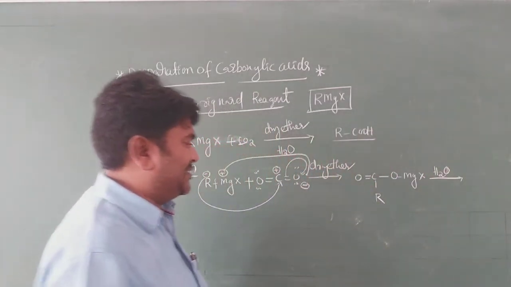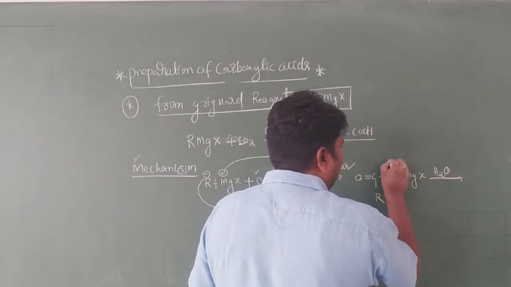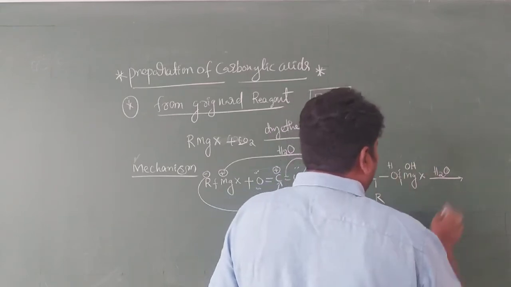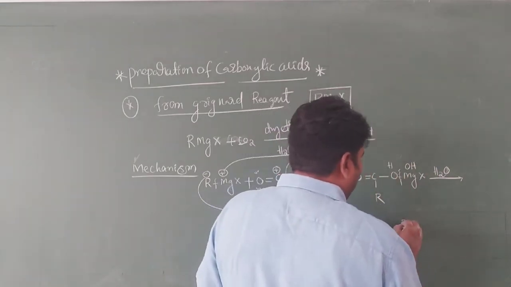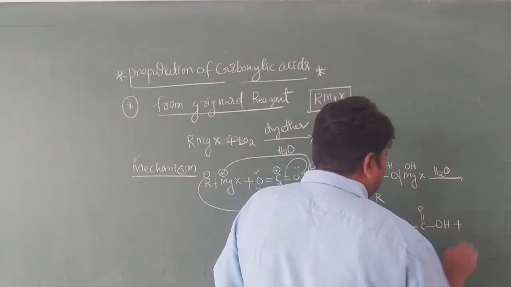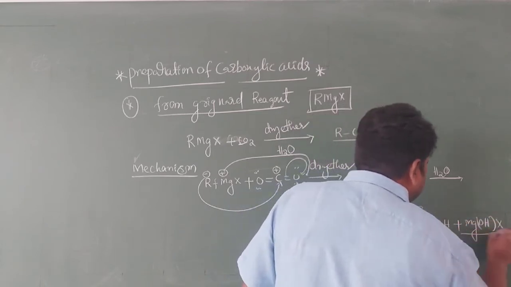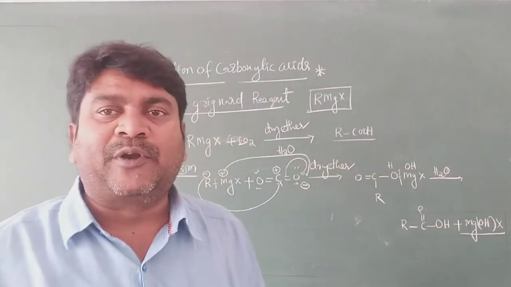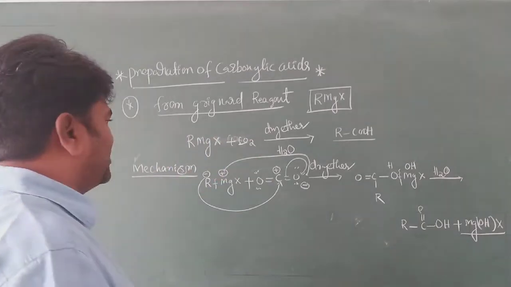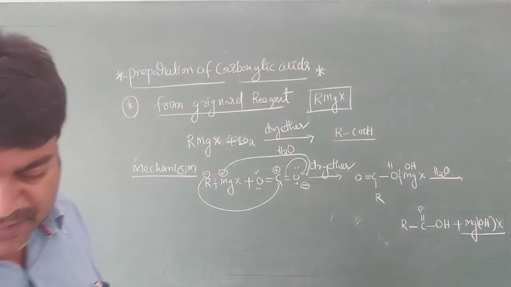What happened, my dear students? It is very, very simple. Bond breaking here: H and OH. What is the product? The product is R-C=O with OH, plus MgOH X. This is the byproduct, and this is the main product. This is the mechanism of RMgX, very simple mechanism from Grignard reagent. Okay. Next one.